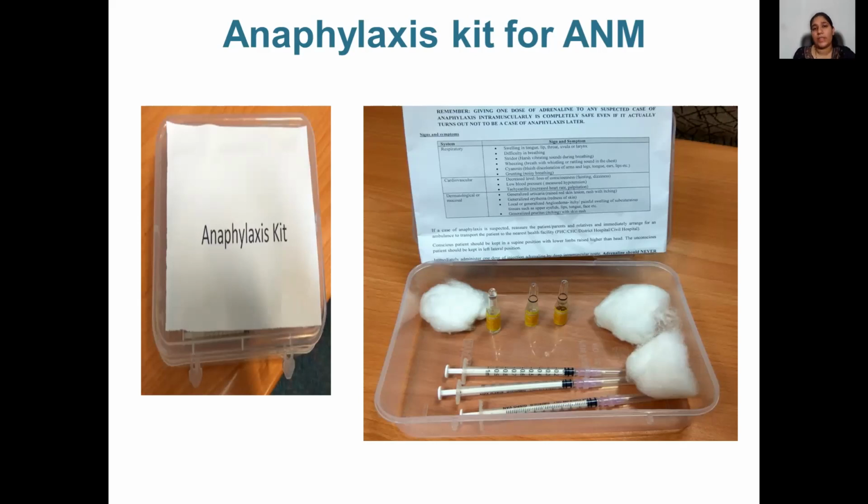Also along with it, you can see there is a chart which is pasted on the box, which is always provided with the anaphylaxis kit in order to make the diagnosis of anaphylaxis. Here also you can see that symptoms of respiratory, cardiovascular and dermatological systems are mentioned. For example, in respiratory it is mentioned: swelling of tongue, lip, throat, difficulty in breathing, stridor, wheezing, cyanosis or grunting.